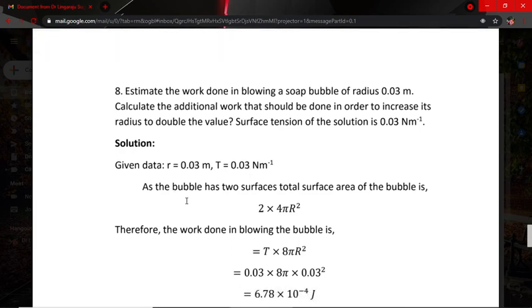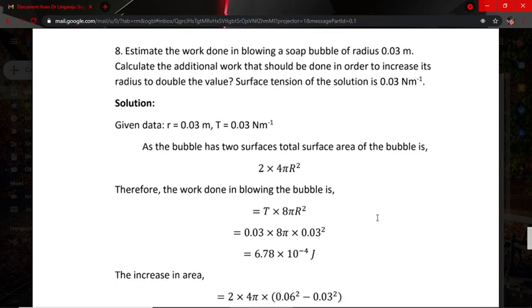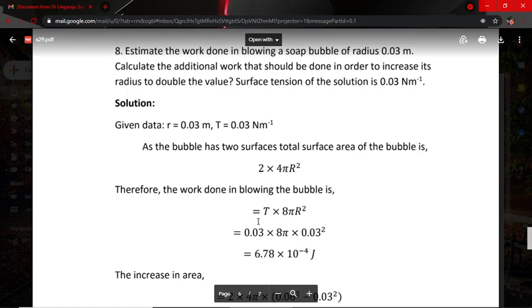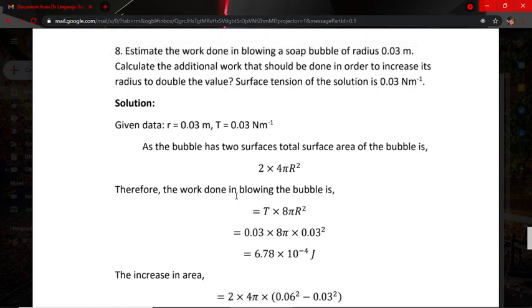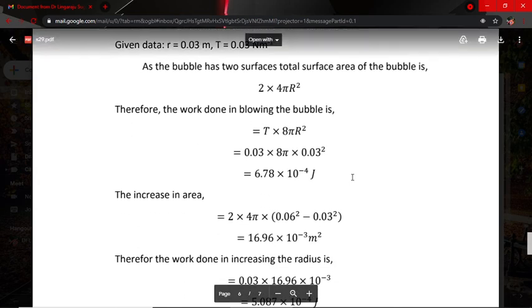As the bubble has two surfaces, the total surface area of the bubble is 2 × 4πr². The work done in blowing a bubble is the surface tension times 8πr², which is equal to 6.7 × 10⁻⁵ joule.